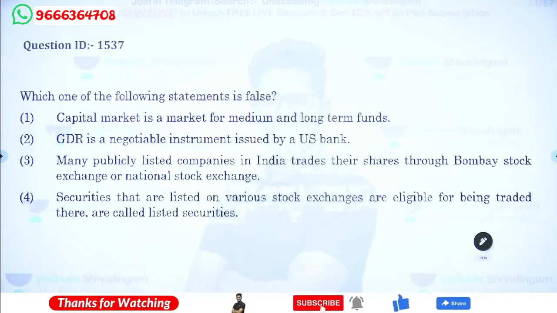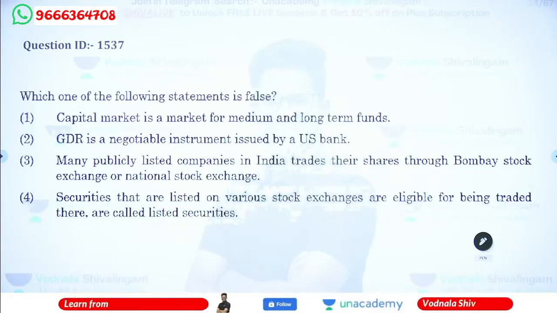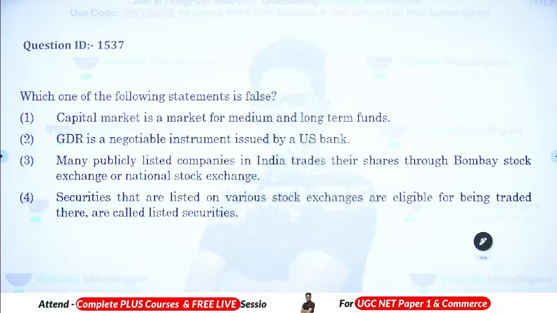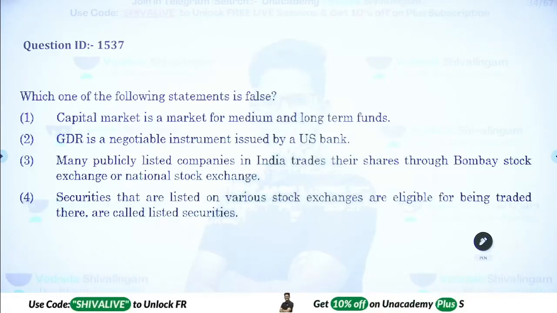Next. Shalini was asking that question. Which of the following is a false statement?